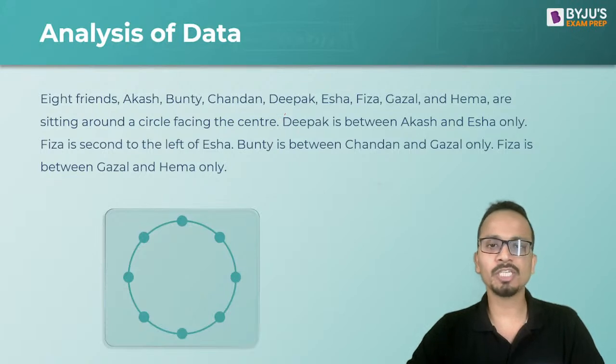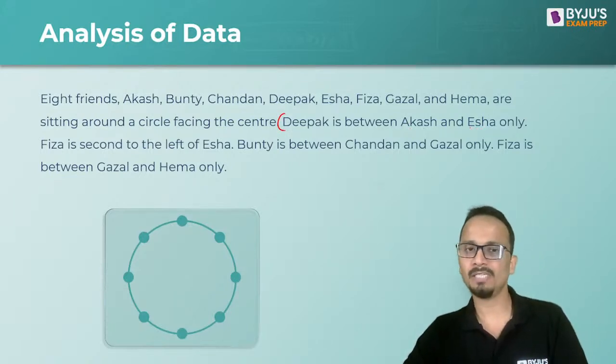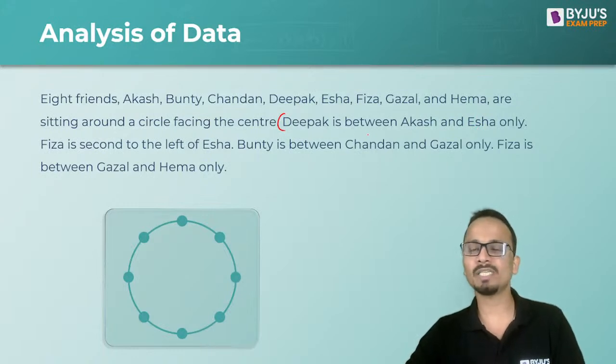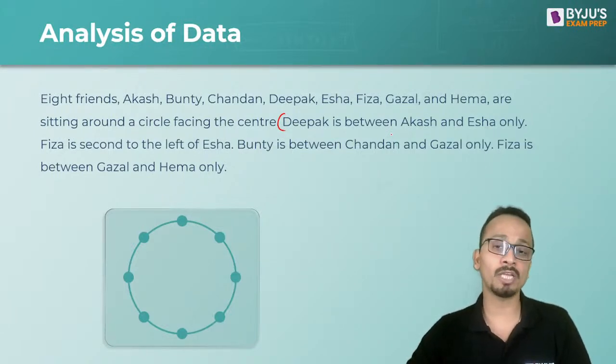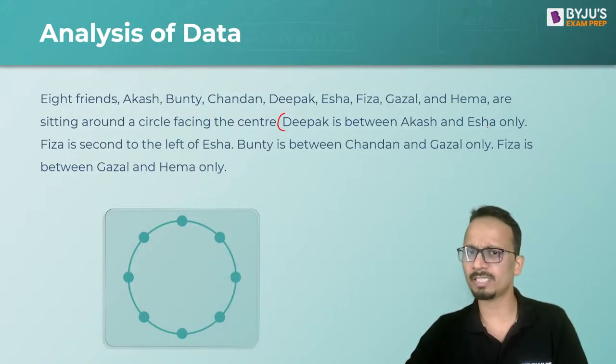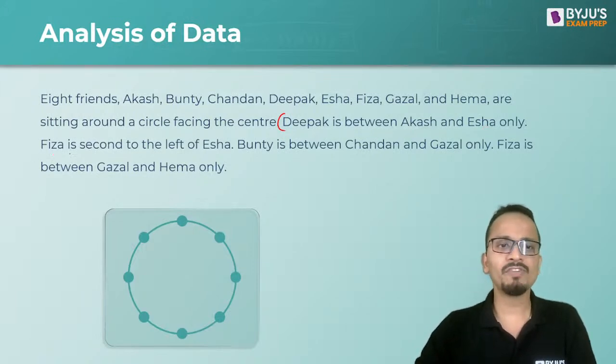Now, the first condition is Deepak is sitting between Akash and Isha only. So Deepak is the only person who is sitting between Akash and Isha. But I don't know whether Akash will be on the left of Deepak or on the right of Deepak, so I'll not start with this statement. Fiza is second to the left of Isha. Now I'll start from this statement.